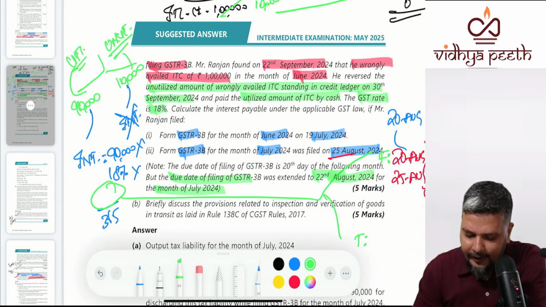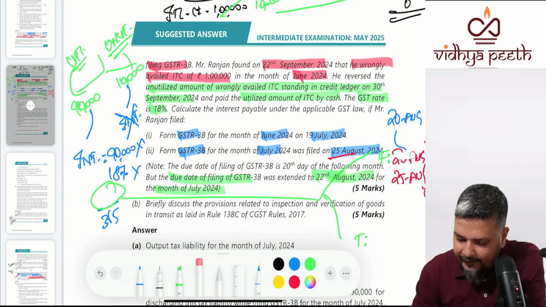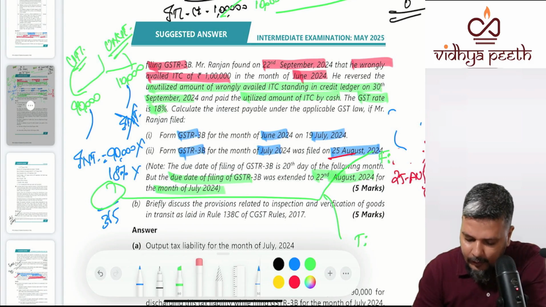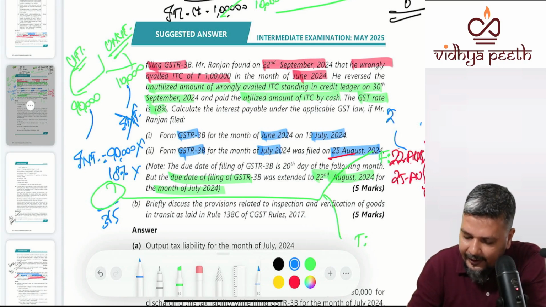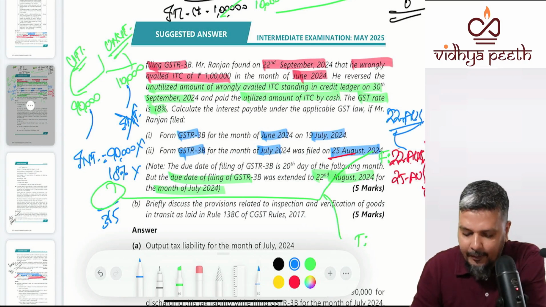So what is the extended due date? 22nd August. So the extended due date of July month is 22nd August, or 20th August, which is earlier? 22nd August. And what is the date when I corrected my mistake?